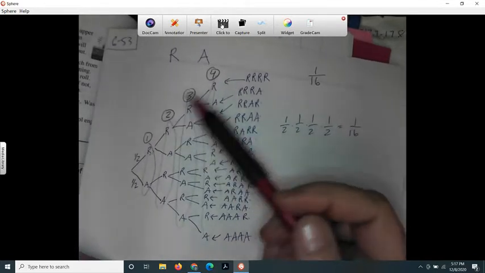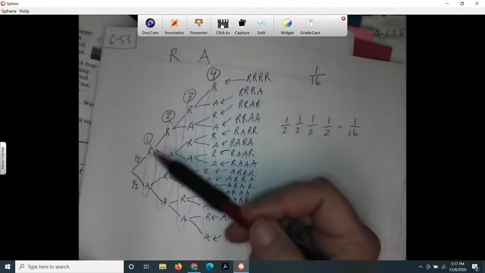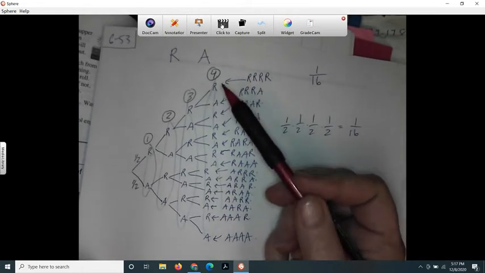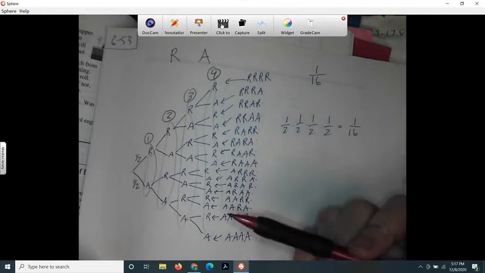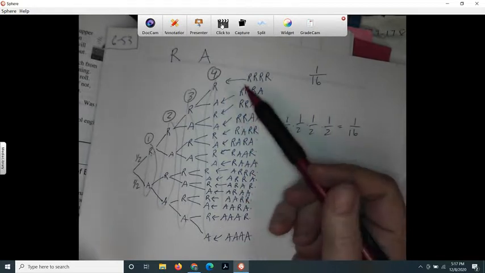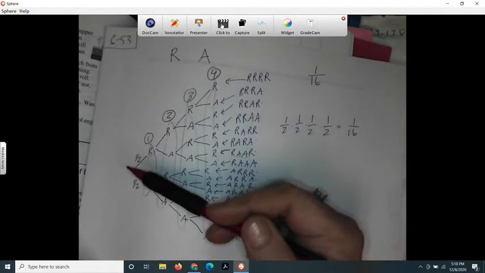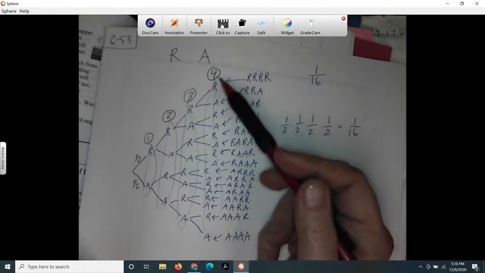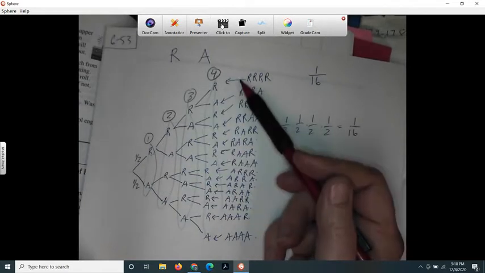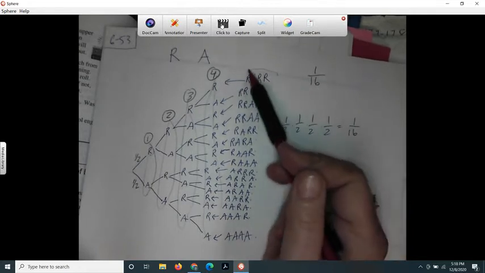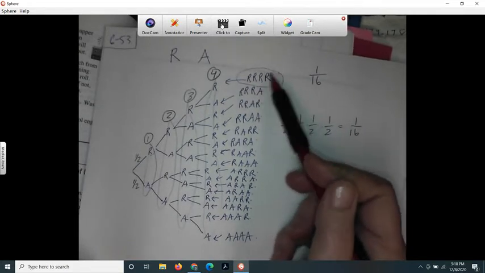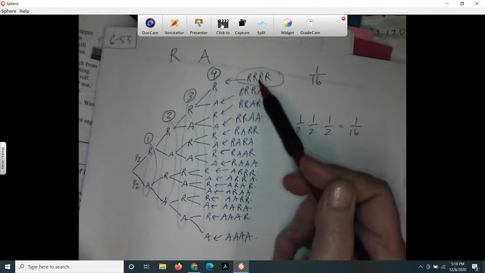So, if there is an equal split between people who like action movies and people who like romantic comedies, the probability of all 4 people liking a romantic comedy, this one right here, is the only outcome that has all 4 people.